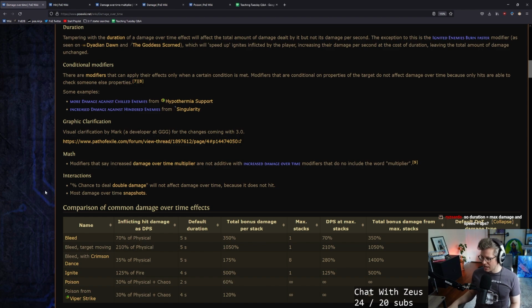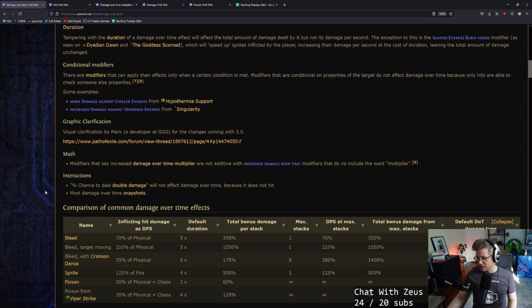Duration equals max damage and speed equals DPS. Yes, that is a good way to put it, Rizardo. Duration, you can just think of as the total damage multiplier. 10 damage total, right? It's a 1 second ignite. You're doing 10 damage. Double the duration, you're doing 20 damage, but you have to wait twice as long. But then you can make it burn twice as fast. Then it goes down to 1 second, and you're still doing the same amount of damage, but in a faster period of time.